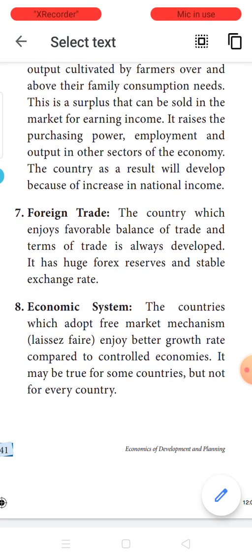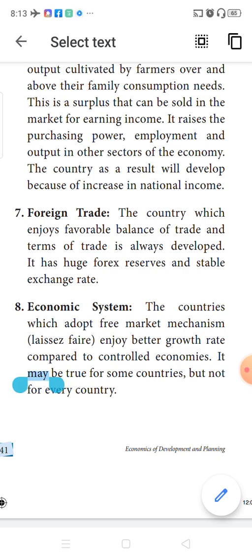With this we are finishing today's class, and the homework for you is: write the definition of economic development and the difference between growth and development. Next, explain 5 economic factors which are the determinants of economic development.